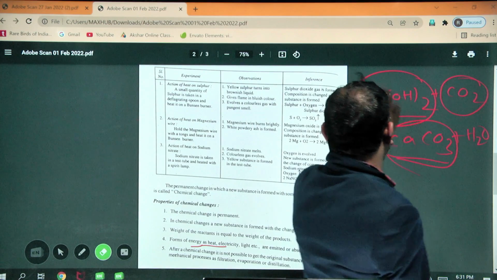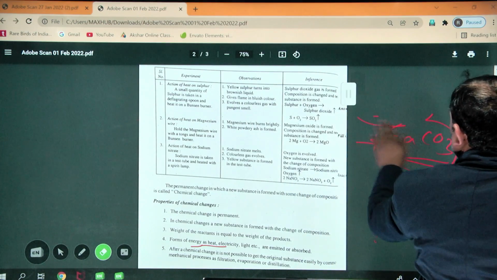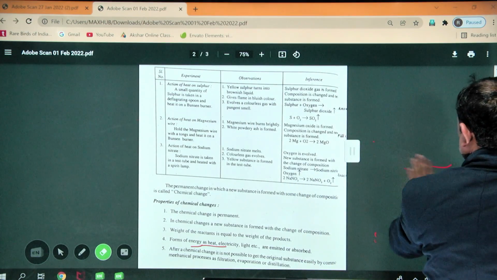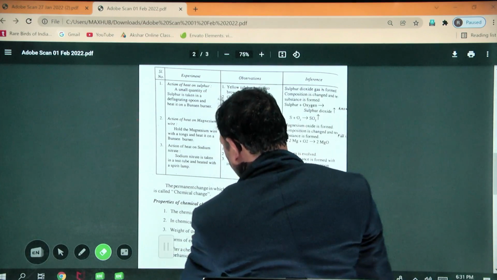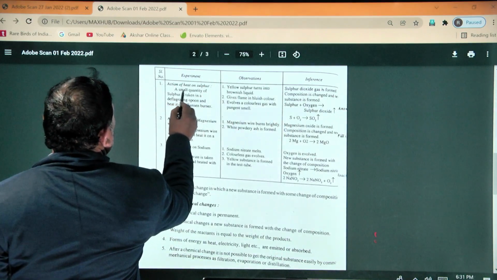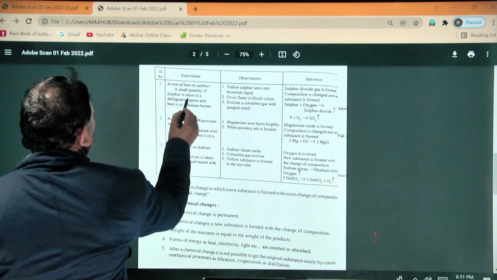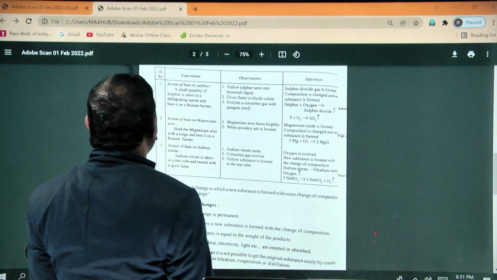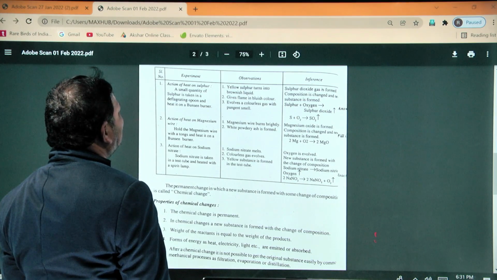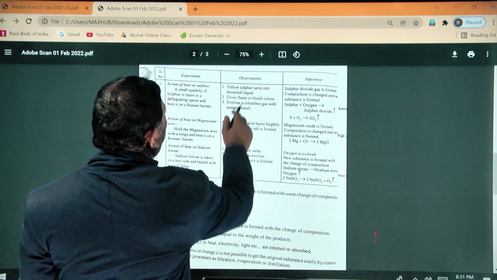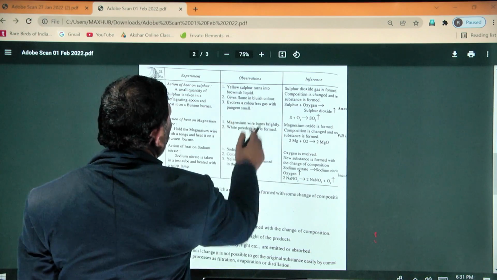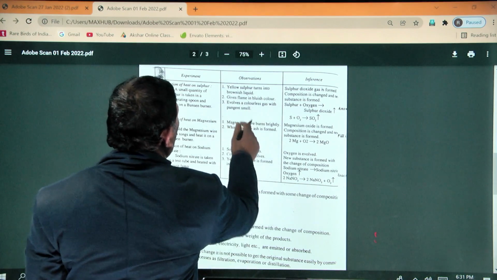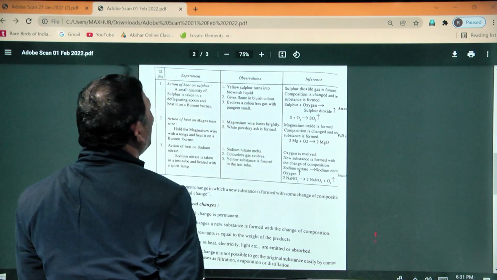Now, the action of heat on sulfur: a small quantity of sulfur is taken in a deflagrating spoon and heated in a Bunsen burner. Yellow sulfur turns into a brownish liquid, gives a bluish flame, and evolves a colorless gas with a pungent smell.